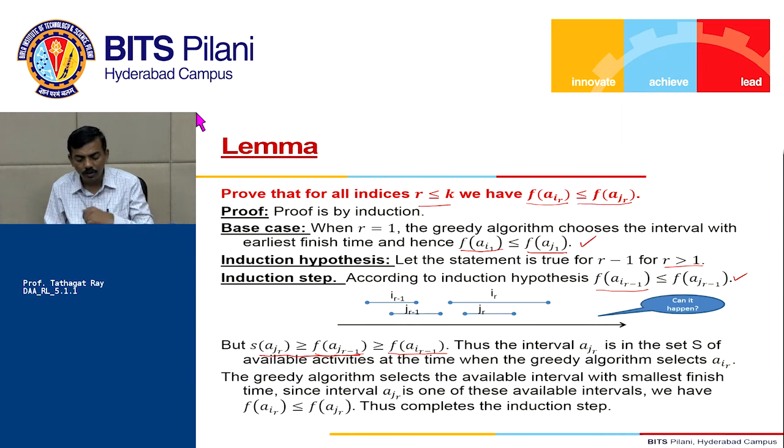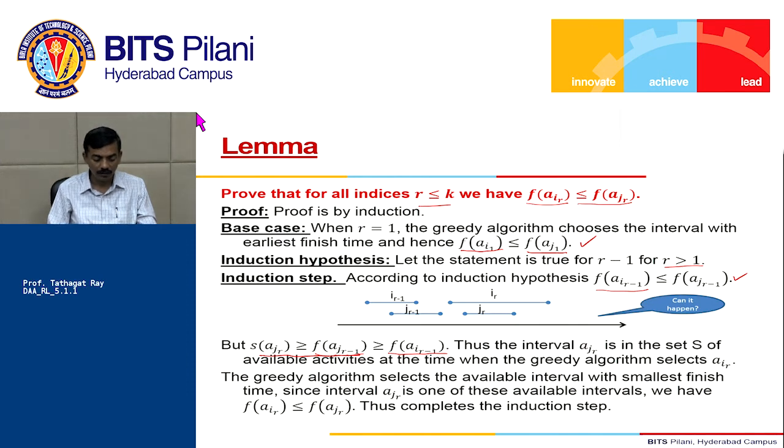But what we showed is that the start time of AJR must be greater than the finish time of AIR minus 1. So the greedy algorithm selects the available interval with the smallest finish time. Since interval AJR is one of these available intervals, we have FAIR less than or equal to FAJR.